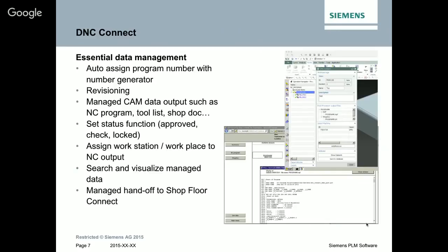So only the approved work packages can be viewed and downloaded to the shop floor. The check ones can only be viewed but not downloaded. The locked ones, you don't get access to.